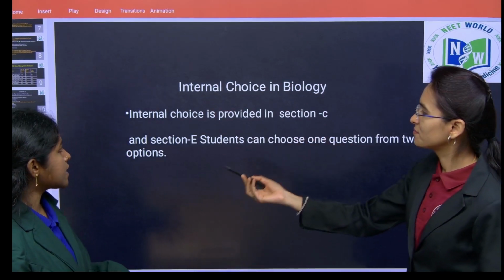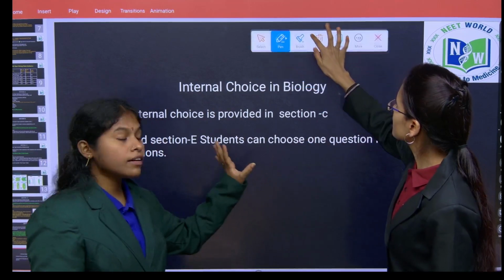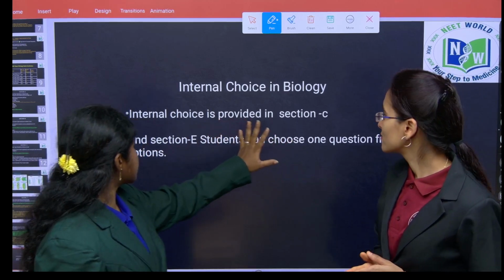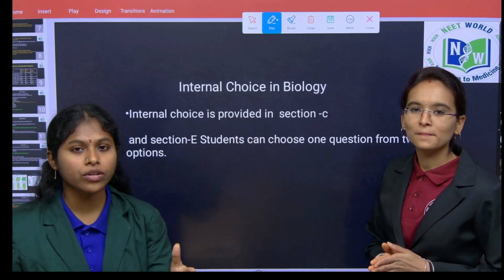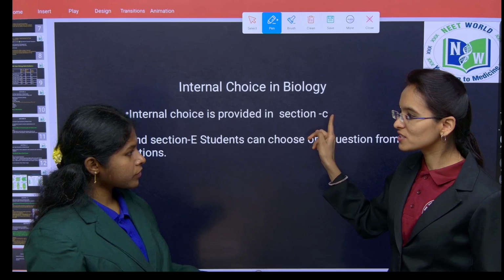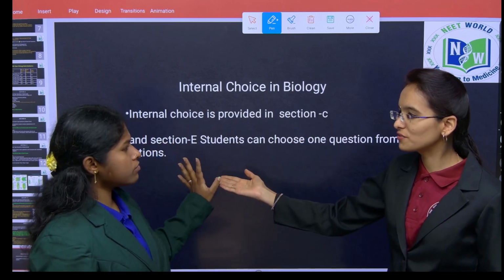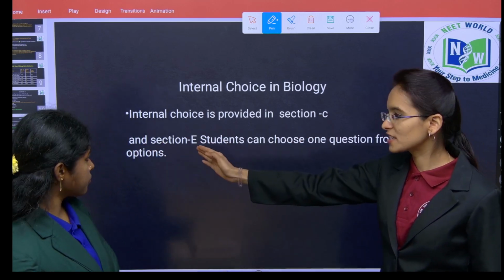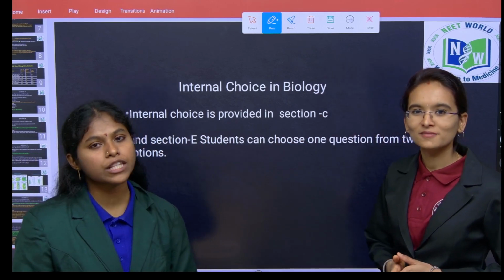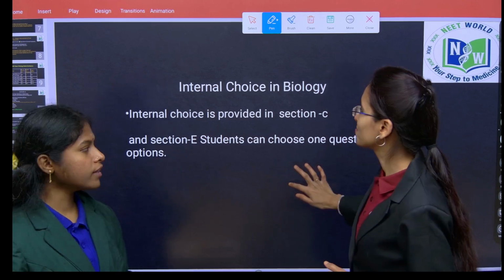Next, internal choice is there for section C and E. They give you two questions and you have to write any one. This includes the 3 marks questions and the 4 or 5 marks questions. Mostly section E is case-based questions only.